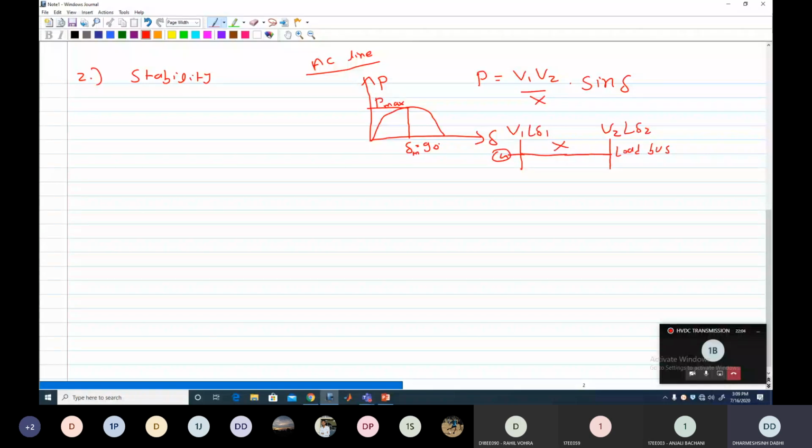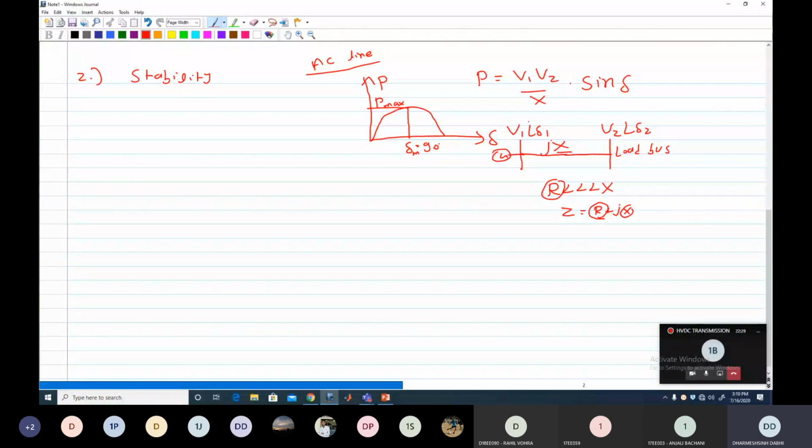Why do we consider only X here? Because the resistance of the transmission line is very small compared to X. So we neglect R and consider only reactance. Clear? In actual practice there is Z, which is R plus jX, but the value of R is very small. That's why we consider only X, so it is nothing but only jX.